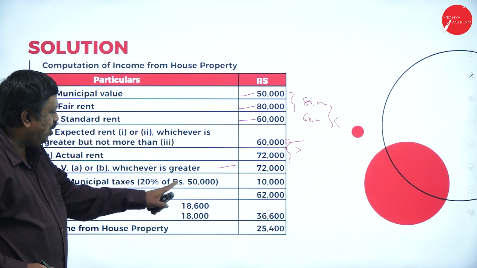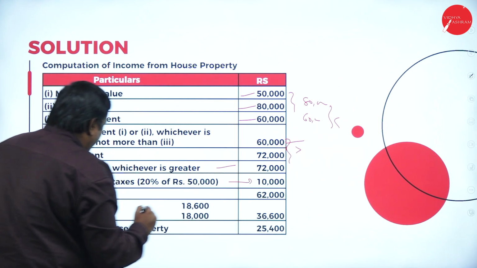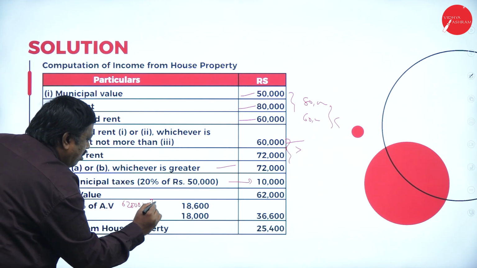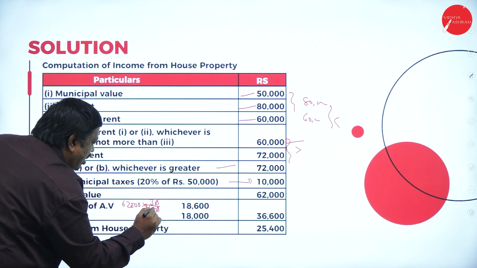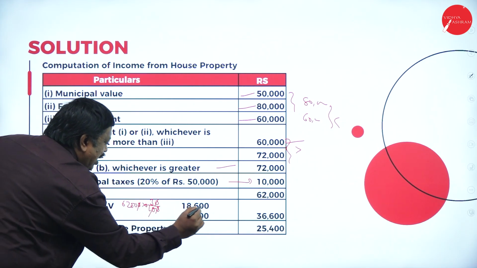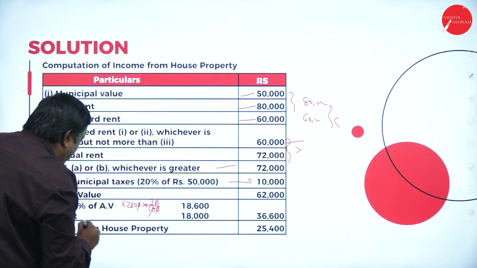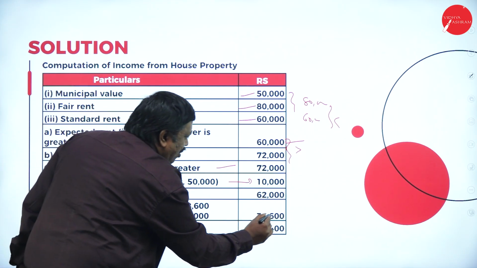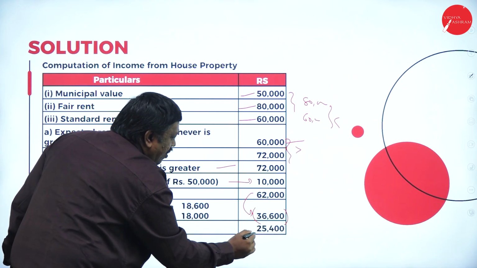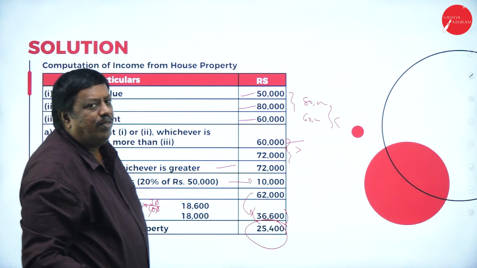Municipal tax, 20% of 50,000, 10,000. So my net annual value will be 62,000. 30%, that is 62,000 into 30 by 100. 0, 0 get cancels here. 3 zeros are 0. 3 twos are 6, 3 6 are 18, 18,600 and interest is 18, 36,600. Out of 62 minus 36,600, we will get 25,400. This is the taxable amount in the hands of the assessee.